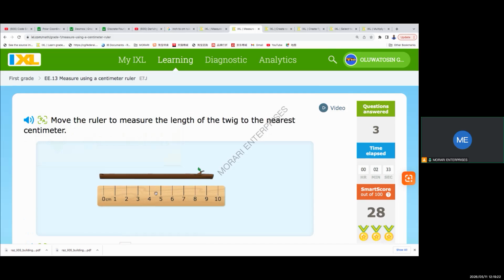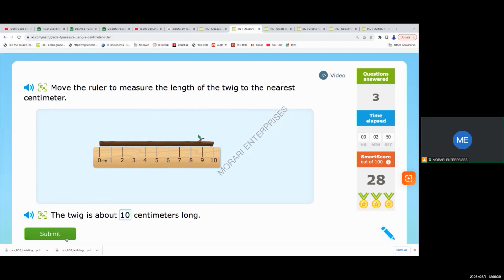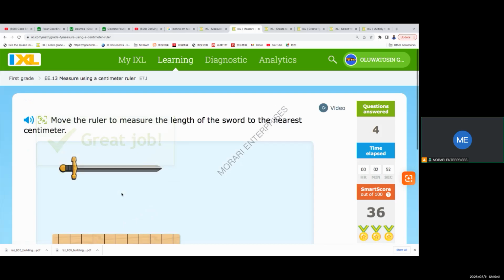Ooh, now we have a twig from a fig tree. Okay, 0, 1, 2, 3, 4, 5, 6, 7, 8, 9, 10 centimeters long. So the twig is just a little branch, okay? Twig, the little end of the branch.